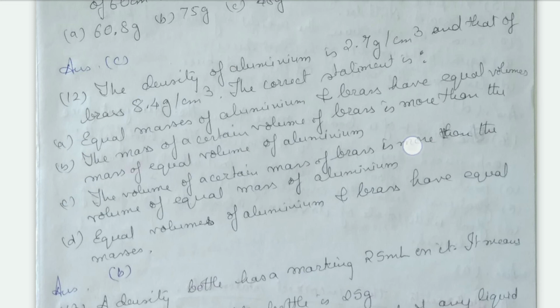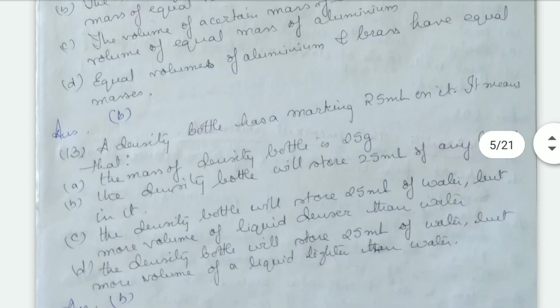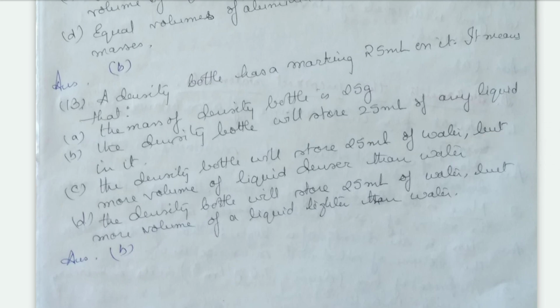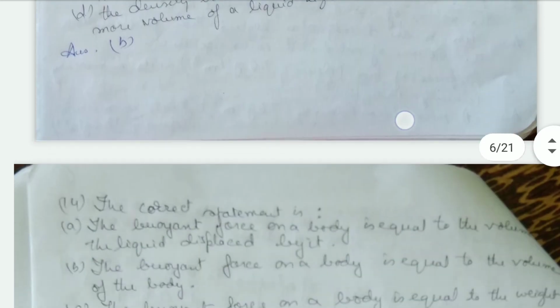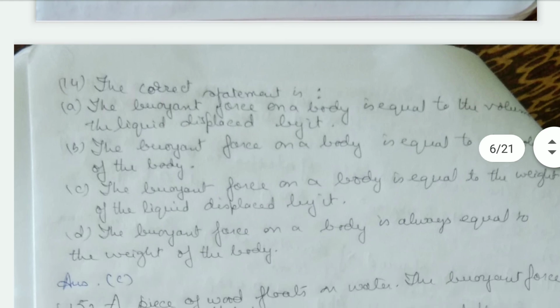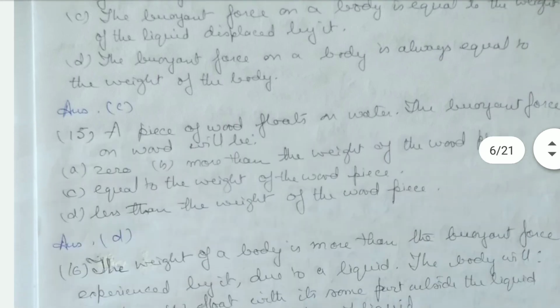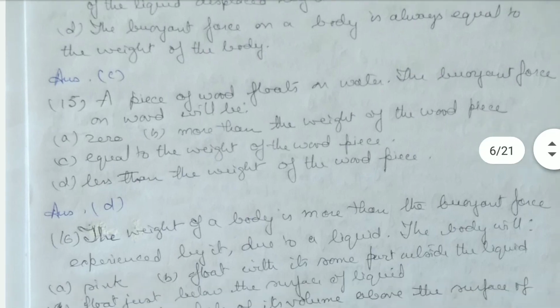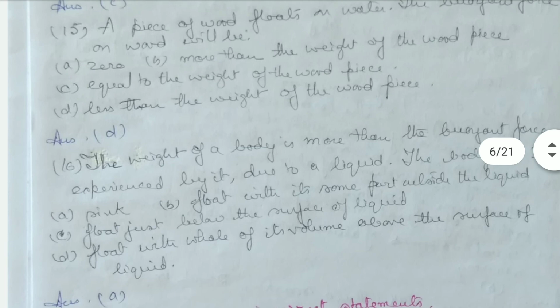Then we come to the next one, the 13th one. A density bottle has a marking 25 ml on it. It means that the density bottle will store 25 ml of any liquid in it. The correct statement is the buoyant force of a body is equal to the weight of the liquid displaced by it. A piece of wood floats on water; the buoyant force of wood will be less than the weight of the wood piece.